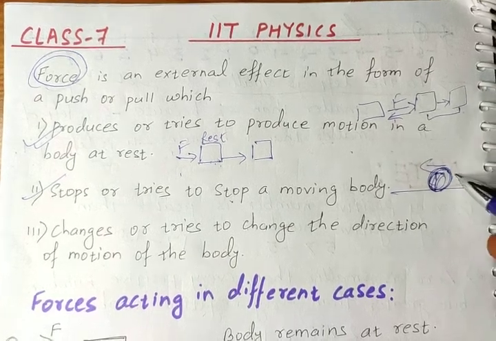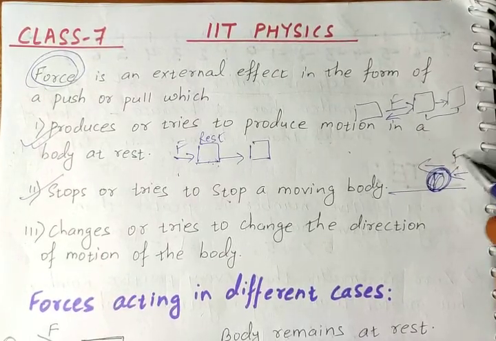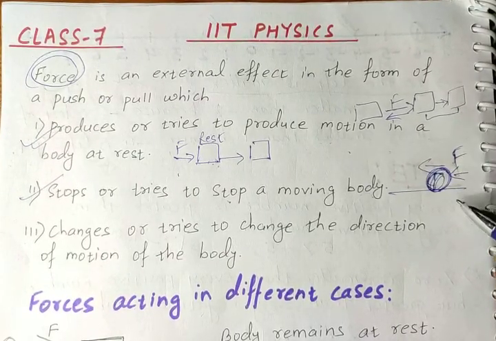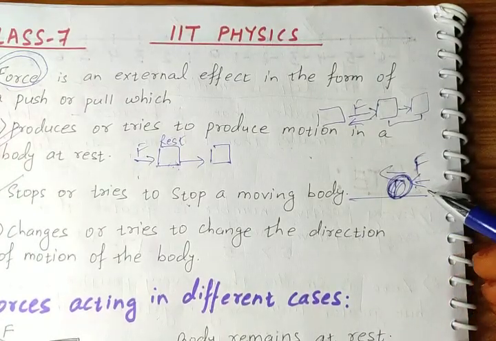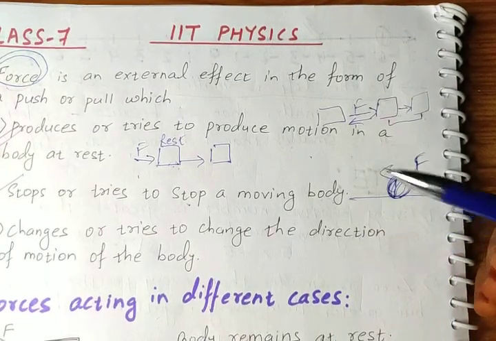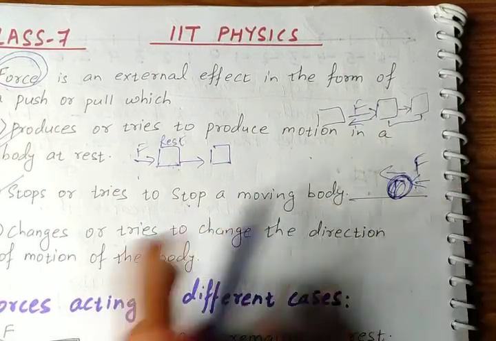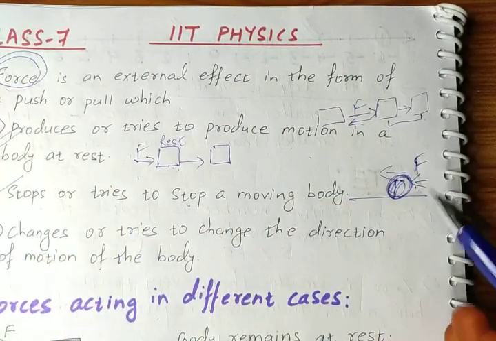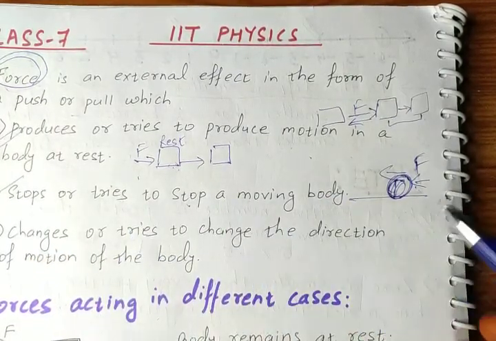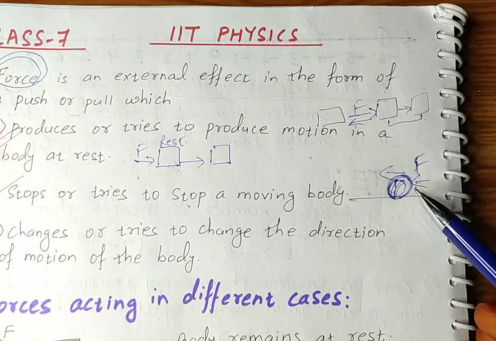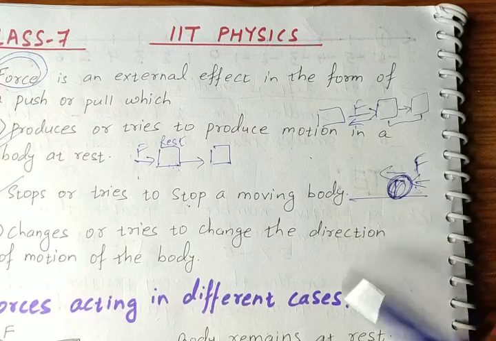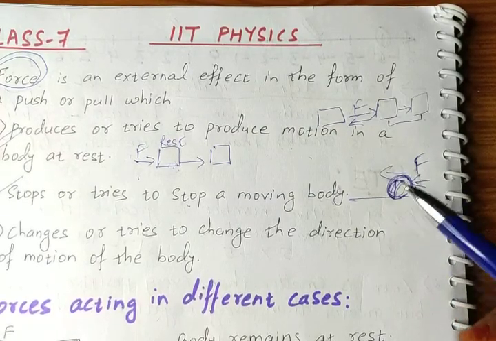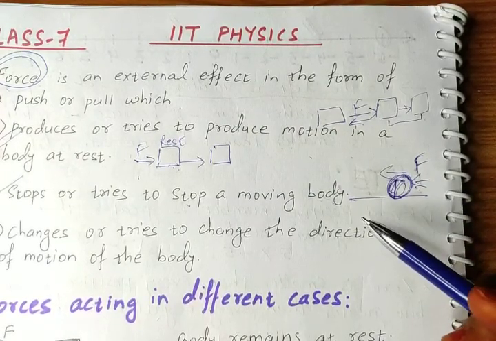If you apply force in the same direction of motion of the ball, the ball is moving right to left and you also apply force right to left, same direction, then this ball will move again faster, its speed will increase.